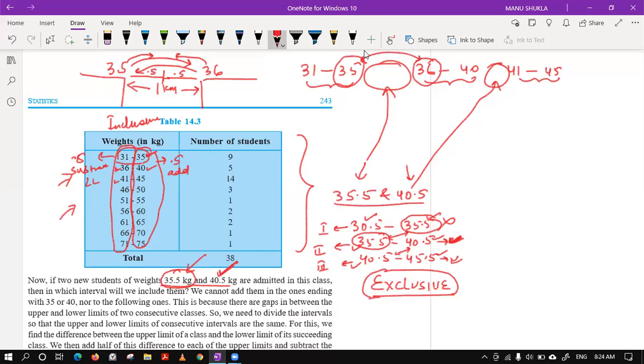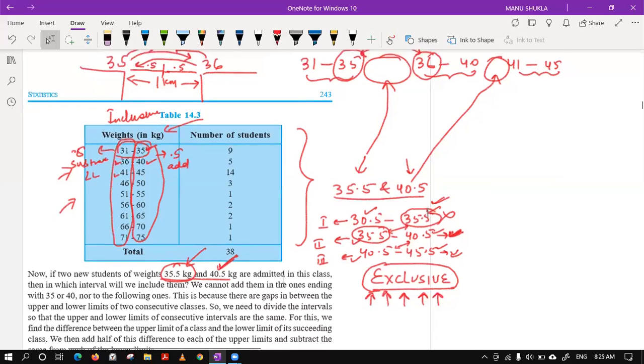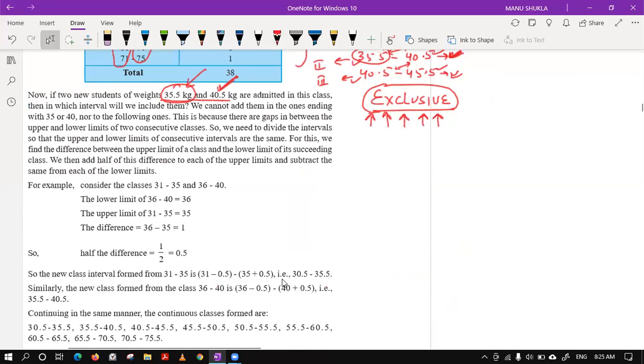So this is the concept of exclusive distribution. The benefit of exclusive is no value is lost in between. Mainly and mostly we will be making each and every table exclusive because we don't want to lose any data in between. This is a continuous one, this is the better one and the latest one that we are using right now. Okay, let's see the example completely, what they have done. So this is the method that they are doing. First they have seen the classes, then they have seen the gap is of 1.